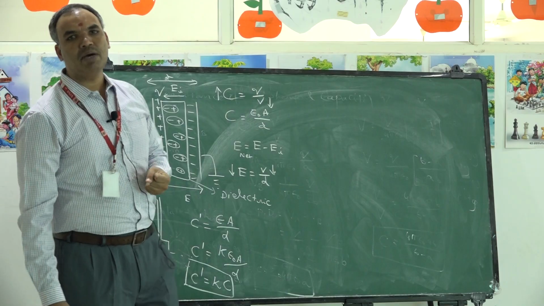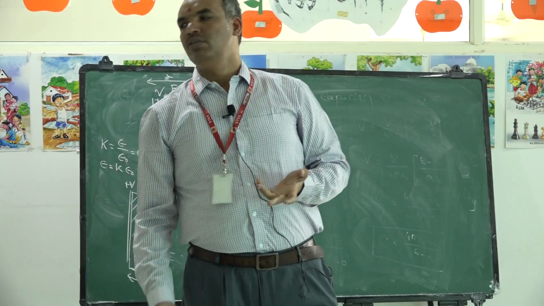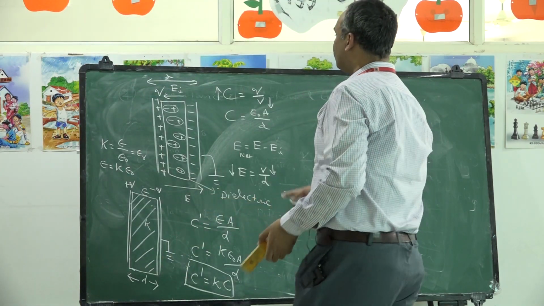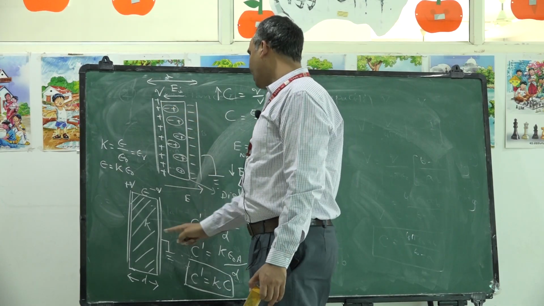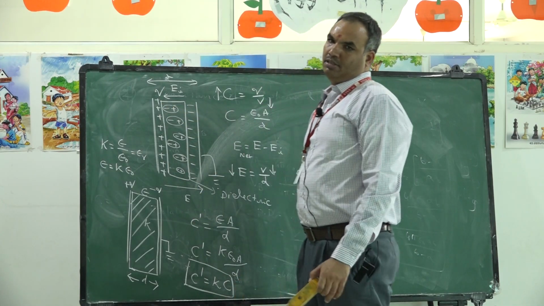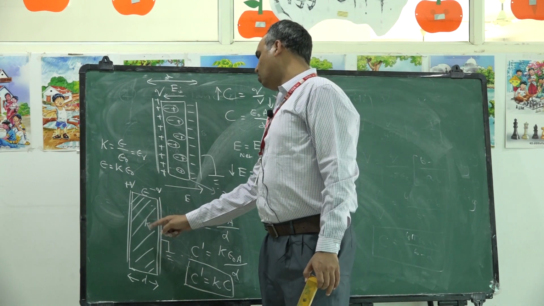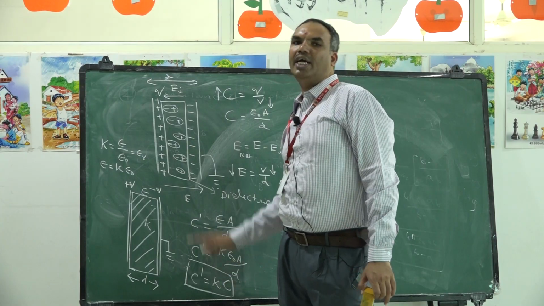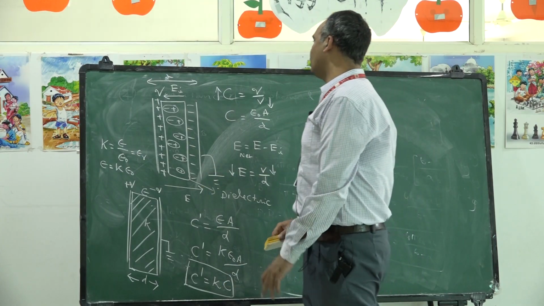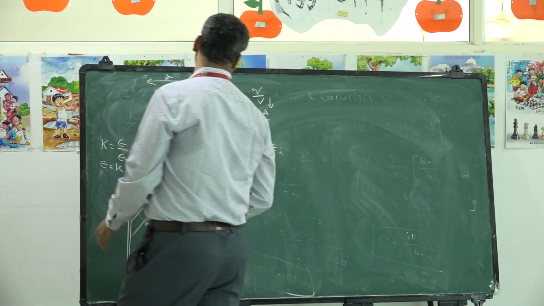How to increase the capacitance of a capacitor? To increase the capacitance of a capacitor, we should fill the medium between the two plates with a dielectric medium whose dielectric constant is K. Then capacitance got increased by K times.